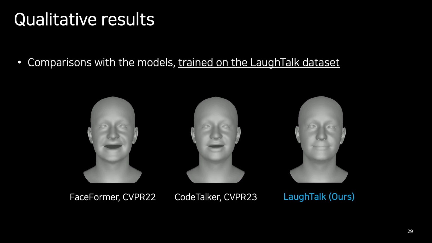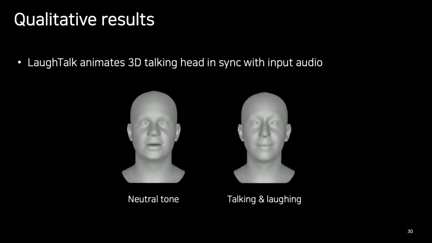Despite this training, the existing methods without two-stage training fail to accurately express both verbal and nonverbal signals. Our model doesn't always laugh in response to every speech. When given a speech with a neutral tone, the 3D talking head talks normally.